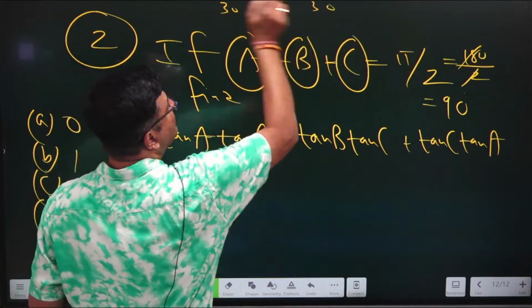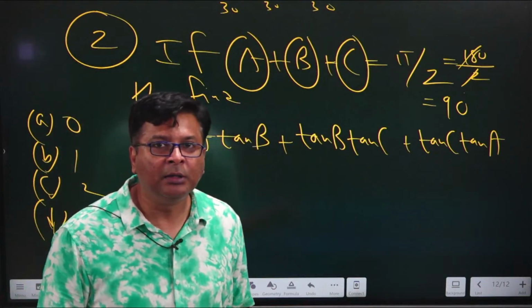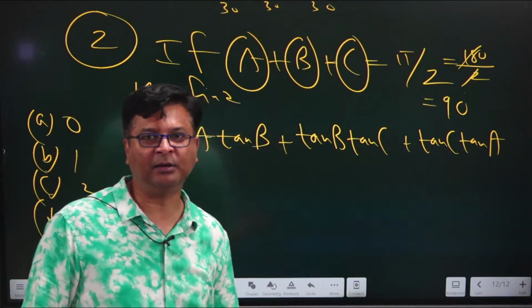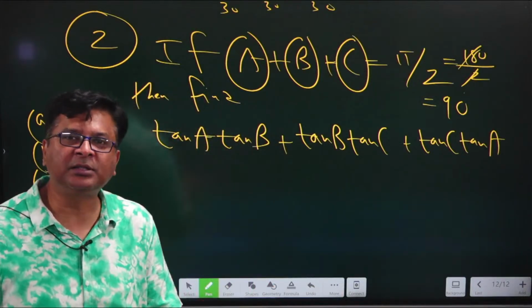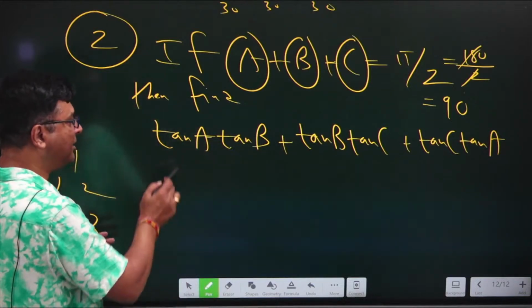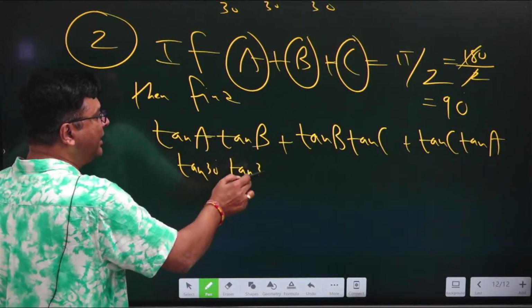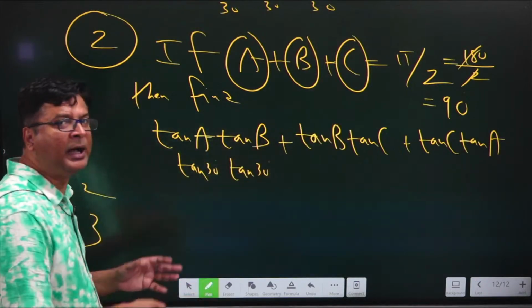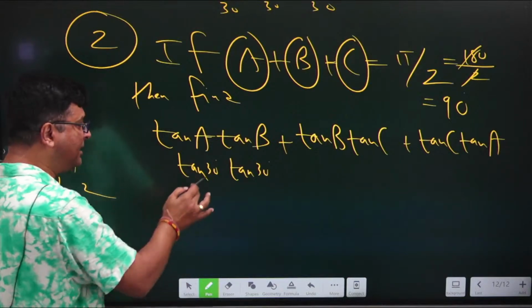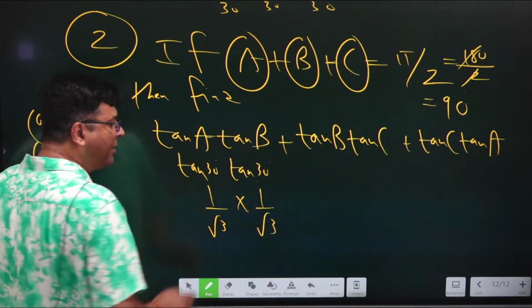It's not written anywhere in the question that the angles cannot be equal. So just to make the calculation easier, I have taken all the three values A, B and C as 30 degrees each. So just think, if I write tan 30 degrees into tan 30 degrees, because in the other two also I am going to get the same thing. So tan 30 is 1 by root 3 and again tan 30 is 1 by root 3.